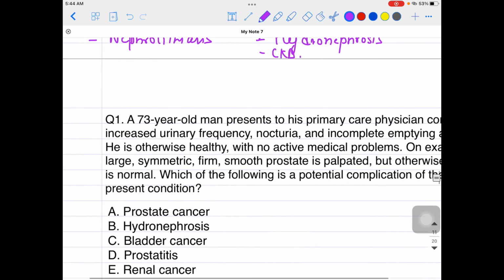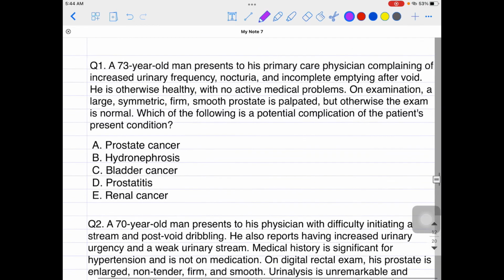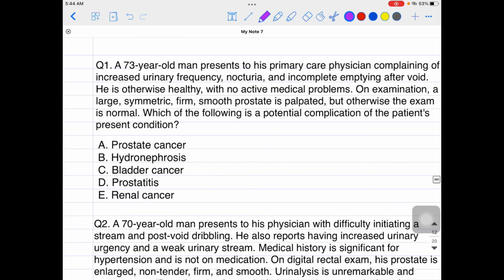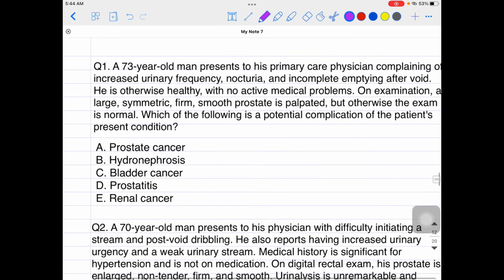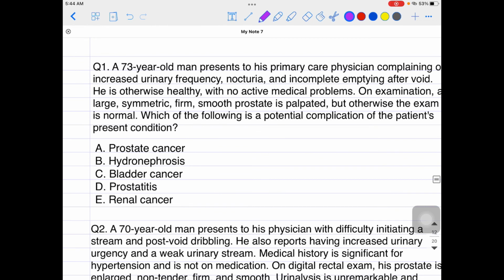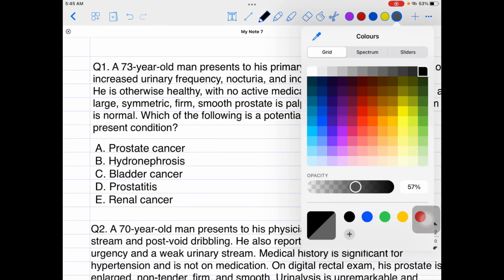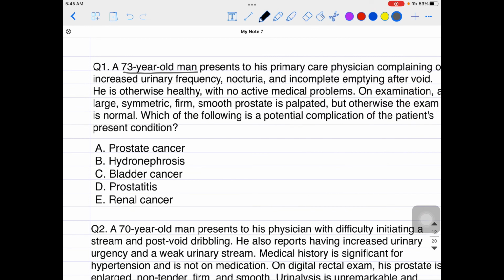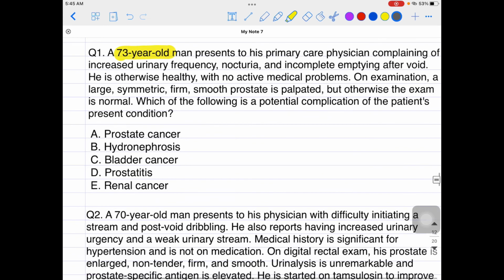Okay, so let's try to apply some knowledge to MCQs as well, and see how they can ask you questions upon this topic. A 73-year-old man presents to his primary care physician complaining of increased urinary frequency. Let me highlight this. He is 73 years old, look at the age as well, and complaining of increased urinary frequency, right? It means they are having the storage symptoms, right? Storage problem, nocturia, and incomplete emptying after void.